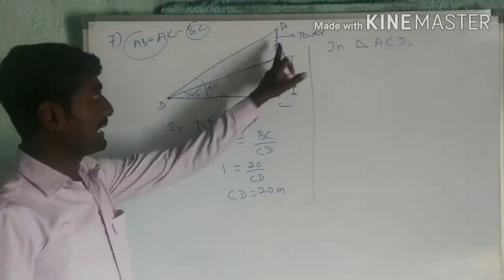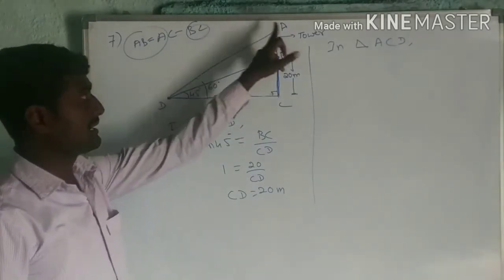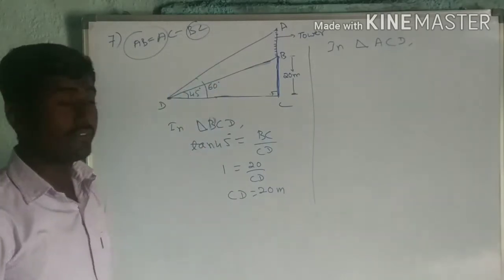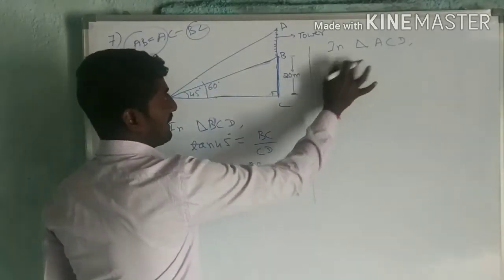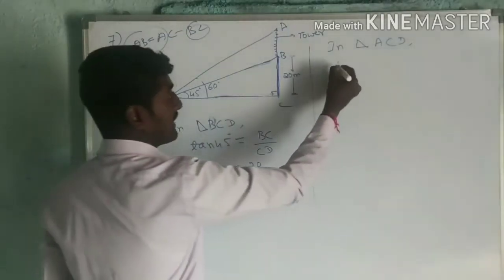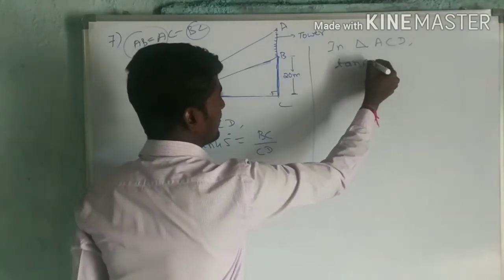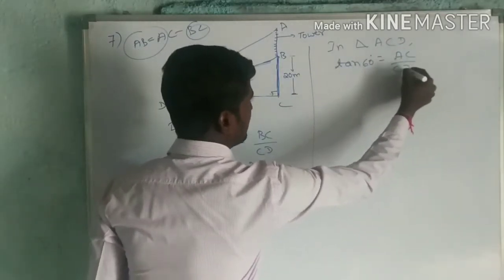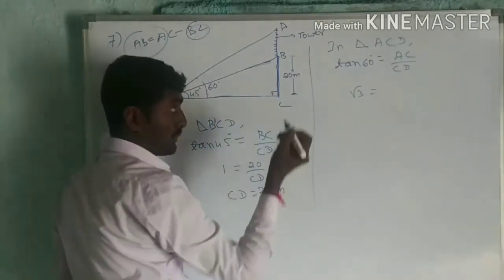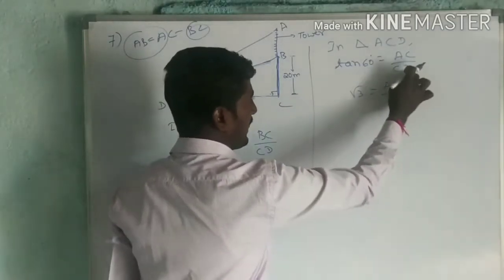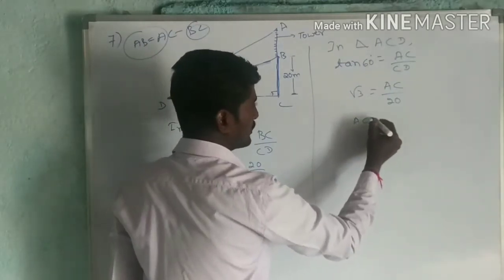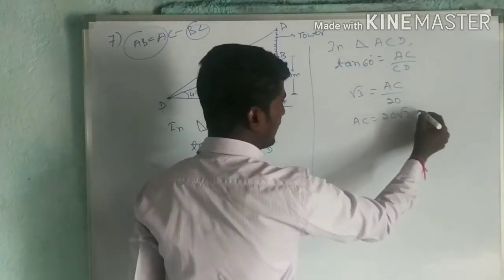Now I want AB. For that, AC minus BC. Now I need AC to find AB. Okay, so AC I have to find. In right angle triangle ACD, AC divided by CD, that is tan 60 degree, can apply here. Tan 60 degree is equal to AC divided by CD. Again tan 60 value is root 3. We are going to find AC, divided by CD, value is 20. Now AC is equal to 20 root 3 meter, I got.